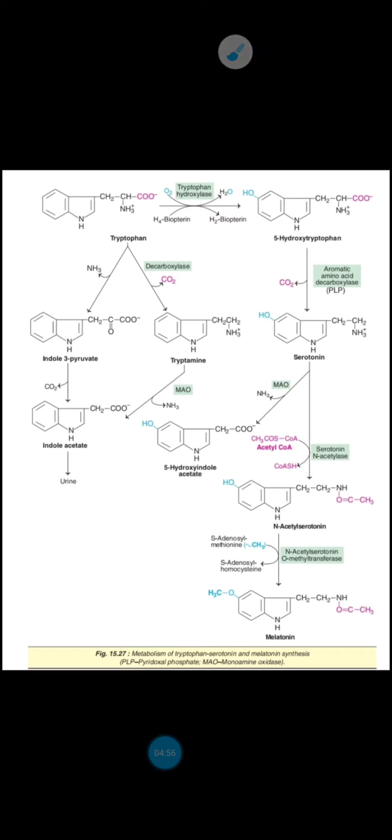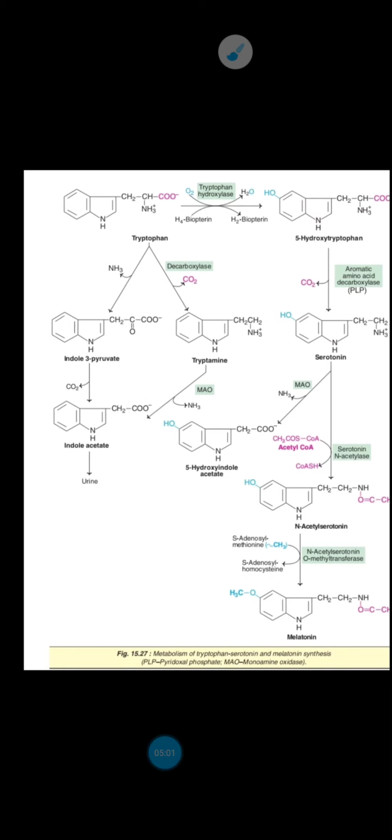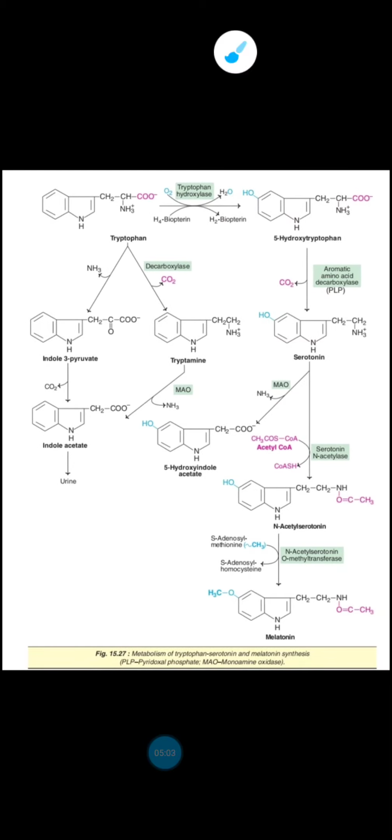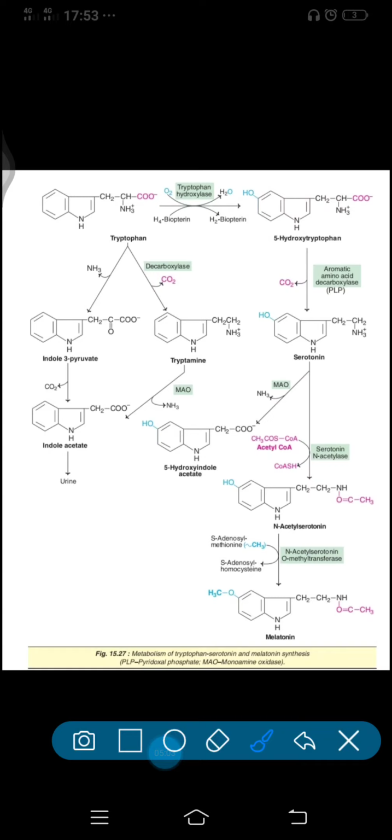Now, the another way is the conversion of tryptophan by the decarboxylation. So here tryptophan undergoes decarboxylation, there is removal of CO2 and it gets converted to tryptamine. So what is the difference between tryptamine and serotonin? Only the 5-hydroxyl group. Here 5-hydroxytryptamine means serotonin and here is only tryptamine.